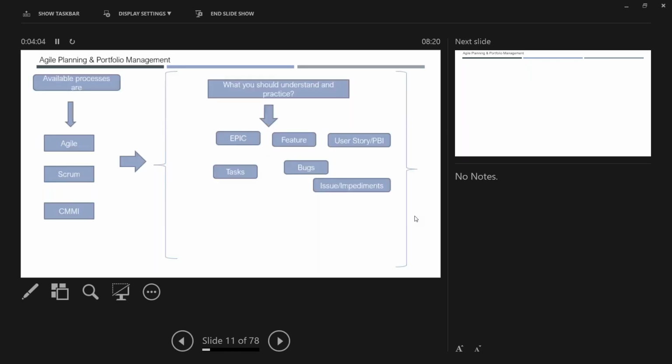Okay, so first understand what is epic, what is feature, what is PBI, task, etc. Epic is nothing but a high level requirement. It basically comes from, I'm just taking the context of a business owner to explain all these things. Let us say I'm a client. I wanted to develop some e-commerce portal.